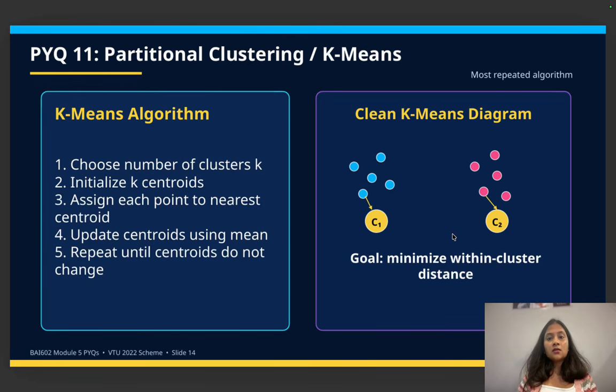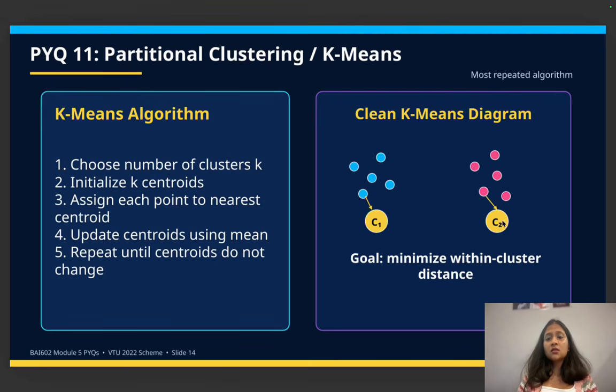Next is the K-means algorithm. Choose the number of clusters K. Initialize K centroids. This is covered in unit 3, I guess. See, in one of the units this K-means algorithm has been covered. There I have explained what the K-means algorithm is and how you are going to find it.